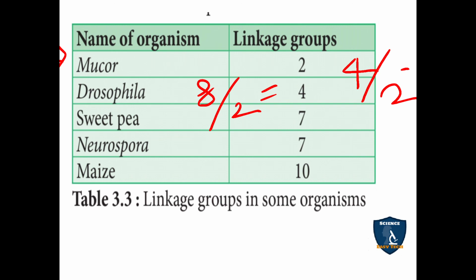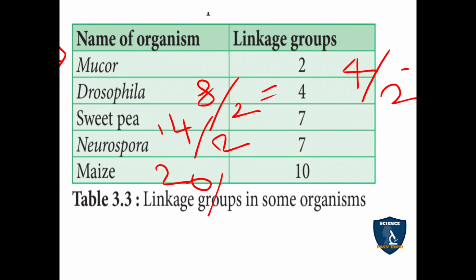If the chromosome number is 8, the linkage group number is 4. The sweet pea is 7, Neurospora is 7, which means their diploid set is 14, both of them 14. 14 divided by 2 is equal to 7. And maize is 10, which means 20.